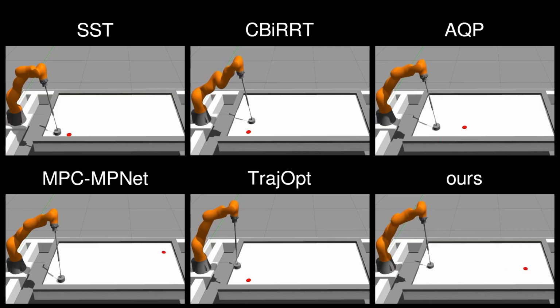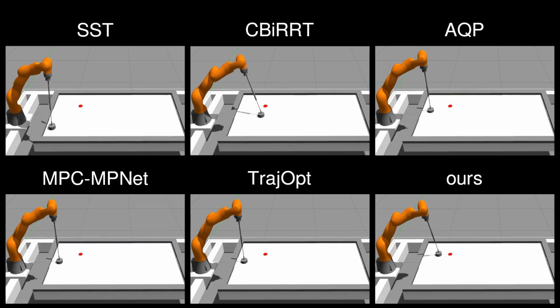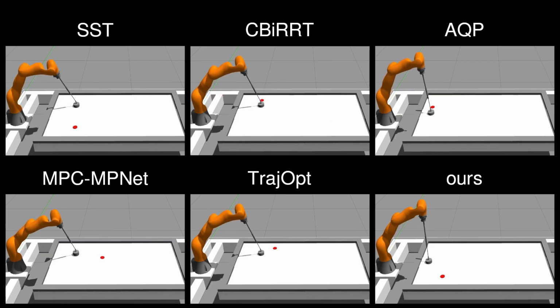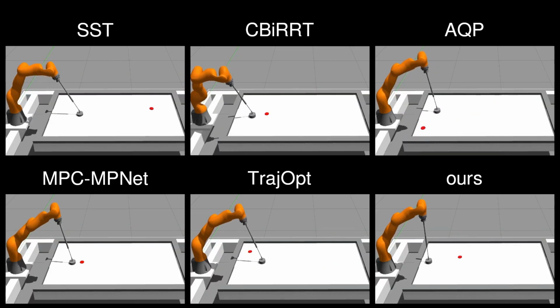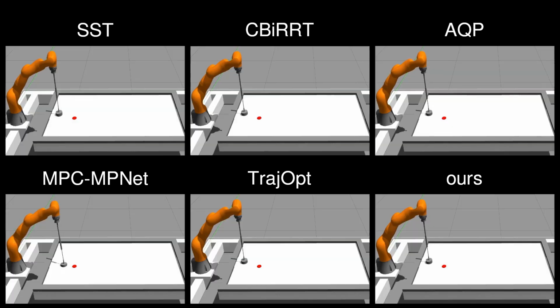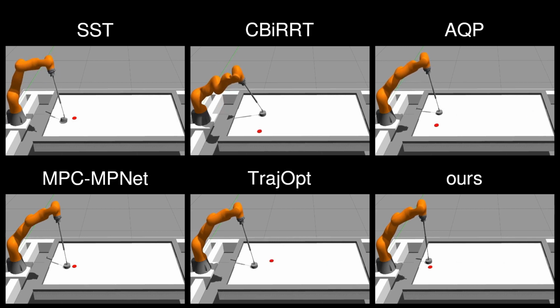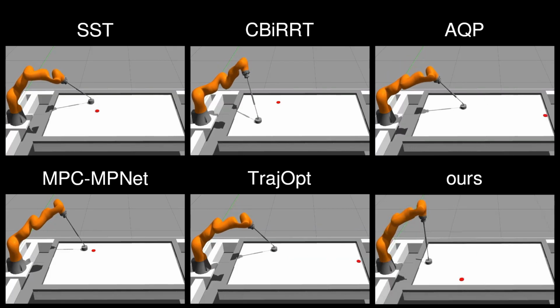Secondly, we test planners in the task of robotic air hockey hitting. The task is to hit the puck as fast as possible towards the goal, while maintaining the mallet on the surface of the table. SST, CBRRT, and MPC-MPNet are unable to satisfy the constraints imposed on the end velocity. Therefore, they cannot score the goal. In turn, trajectory optimization methods manage to score in most of the cases, but still cannot achieve the accuracy and speed of the proposed approach.